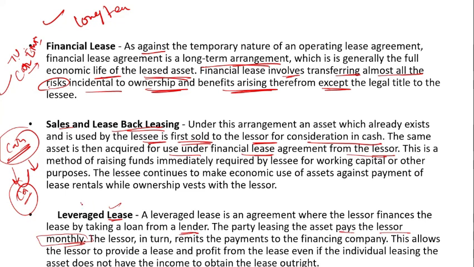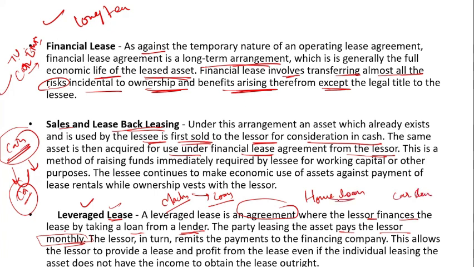So what is over here is a kind of agreement where the lessor finances the lease by taking a loan from the lender. That means he is taking a loan from the lender. If you want some machinery but you do not have the money, what you do is take a loan from the bank. The best example is a home loan, or you can say a car loan is also available.